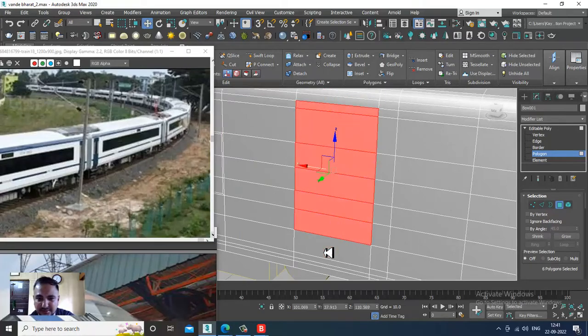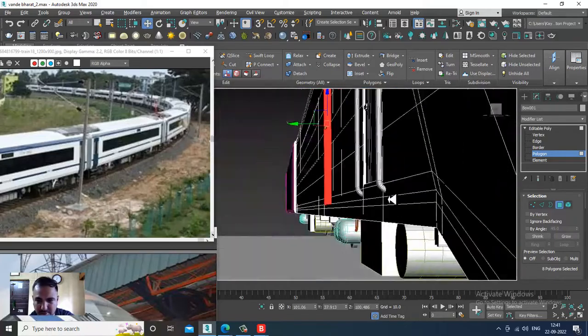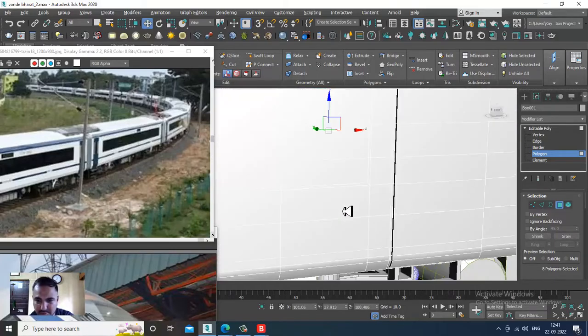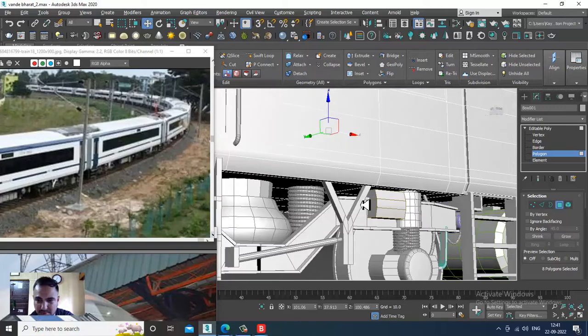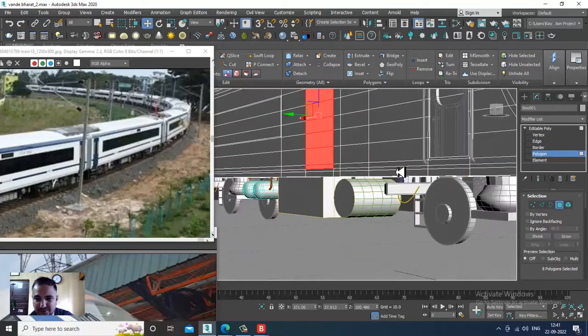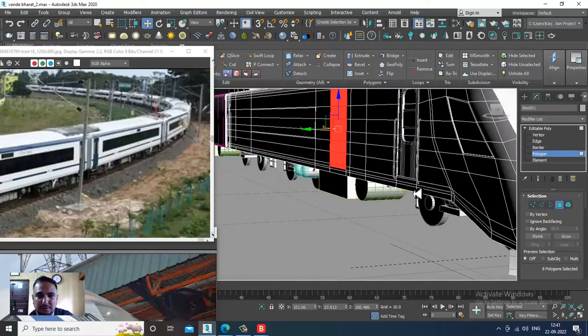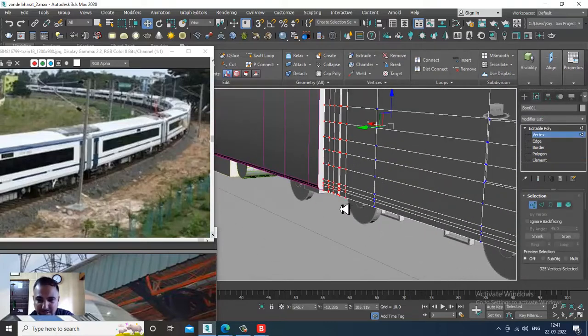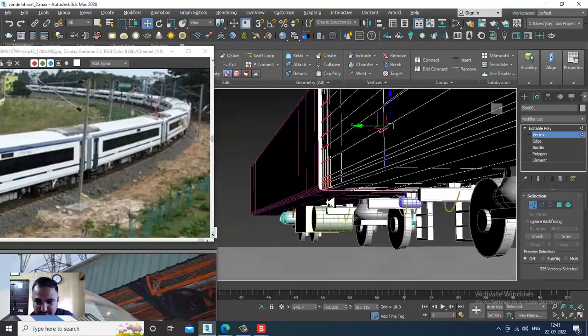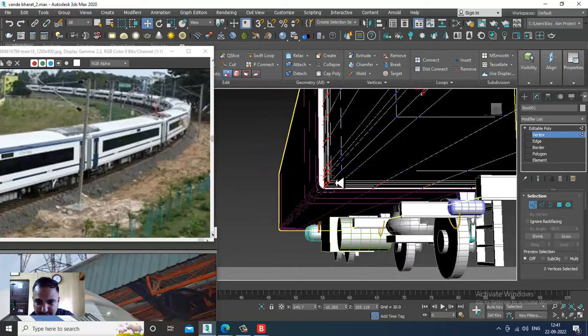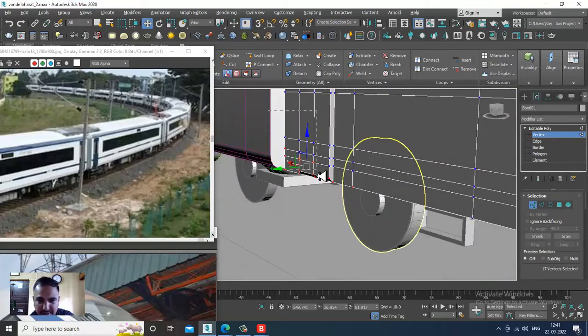You can just select this. Before that, I can again select these vertices.